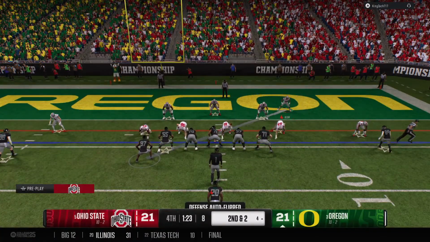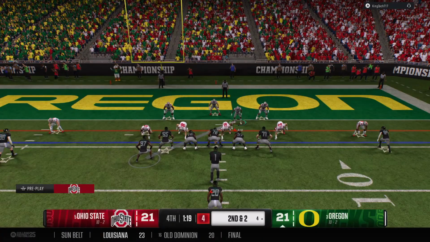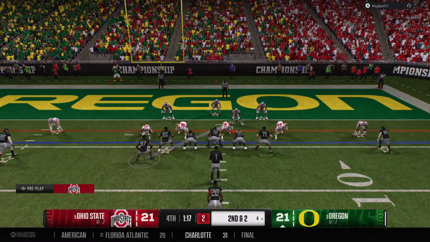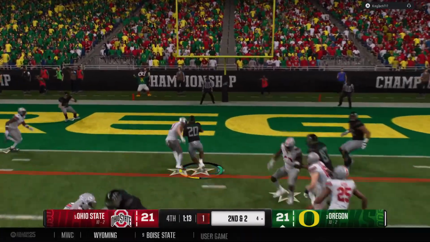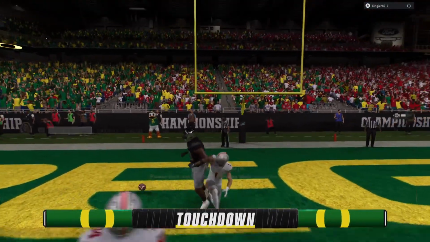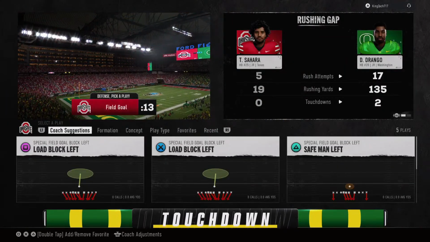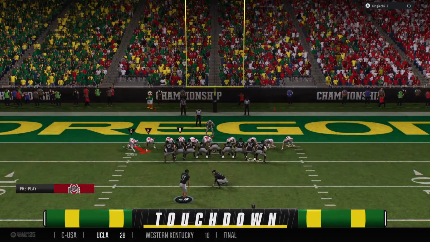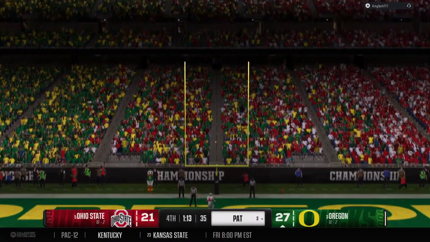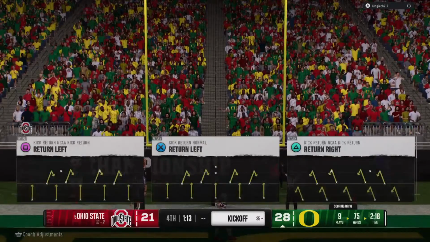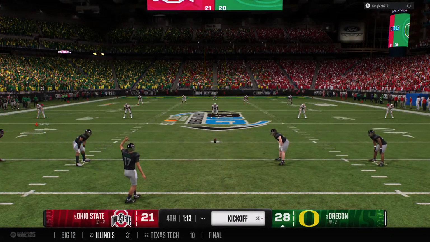Here comes a crucial second down play. Every yard tough to find down here in the red zone. Sticking with the running game. Touchdown, Ducks. And they take the lead in the fourth quarter. What a thing of beauty by this offense to put that go-ahead score up on the board. The quarterback played with tremendous composure when the game was on the line. Now we'll see if his own defense can hold on to this lead.